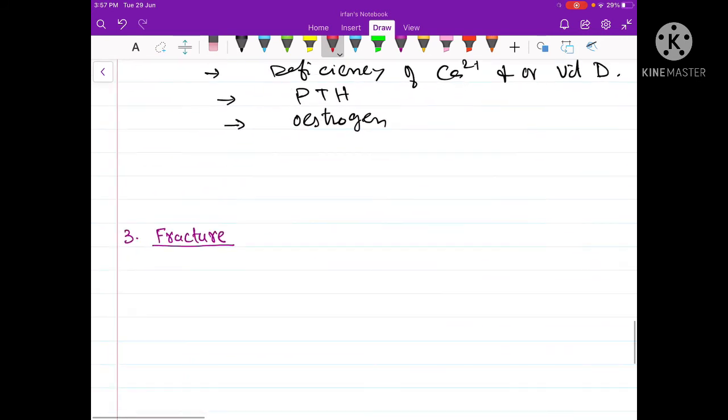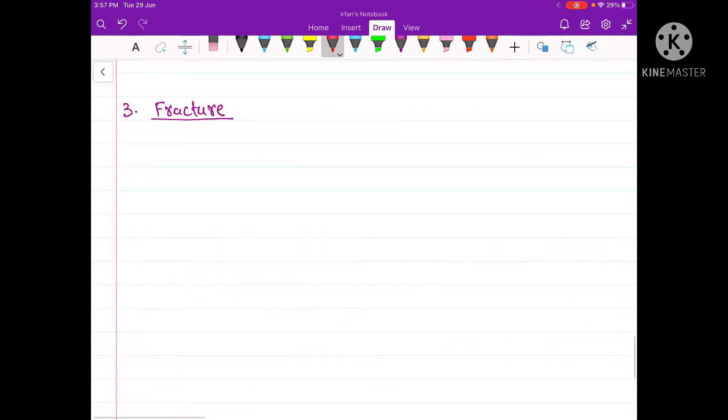Now let us talk about the final disorder of the skeletal system, which is fractures. A fracture is actually a break in the bone. Bones have two parts: one is the compact part of the bone, and another is the spongy form of bone at the ends of the bone.